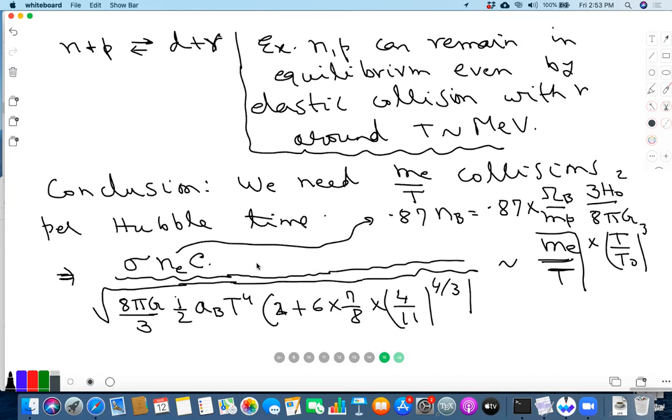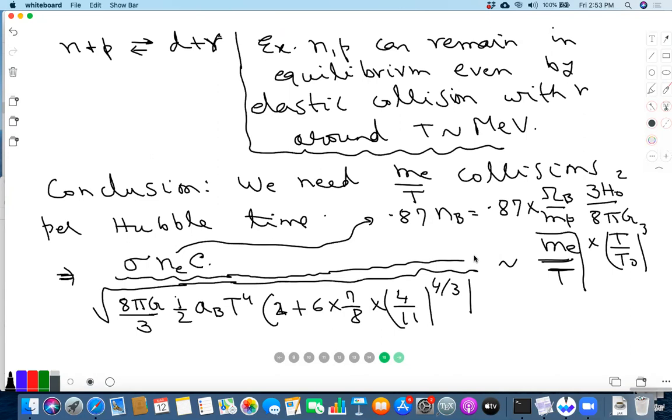Once you take this T on this side, you have T to the 4 in the numerator, because there is a T cubed and then 1 over T on this side, and T squared in the denominator. So you get T squared equal to something, and then you just take the square root to determine T.